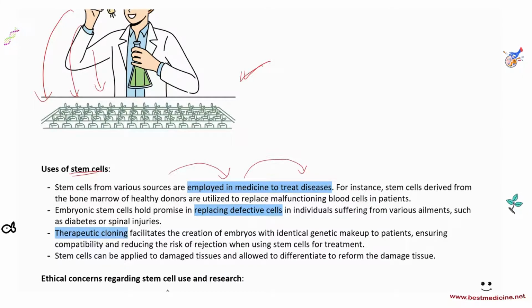For example, stem cells derived from the bone marrow of healthy donors are utilized to replace malfunctioning blood cells in patients. For example, cancer can be treated with a bone marrow transplant. Embryonic stem cells, they hold promise in replacing defective cells in individuals. For example, you could have something like somebody has a degenerated joint, right?